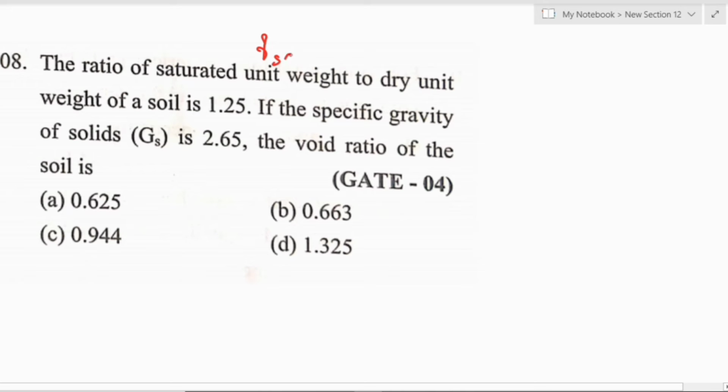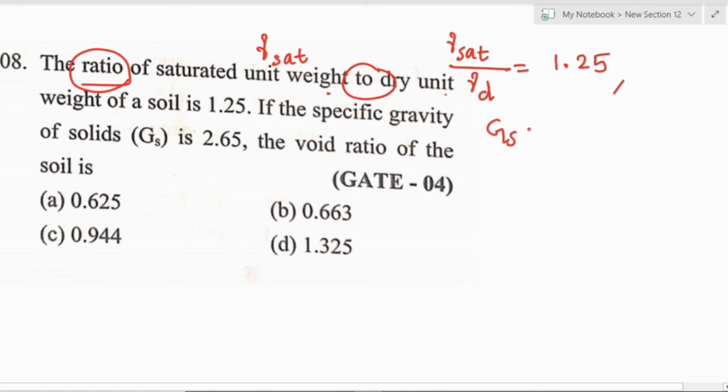Saturated unit weight means gamma saturated, and dry unit weight means gamma d. The ratio given is 1.25, and Gs equals 2.65. They have asked us to find the void ratio.